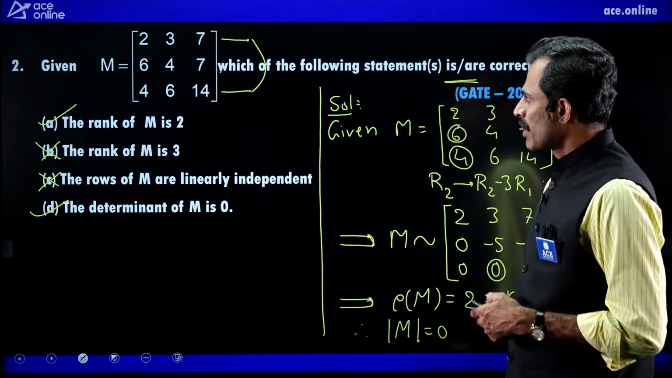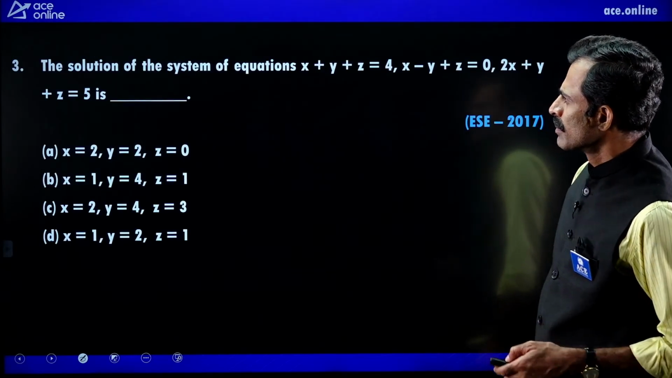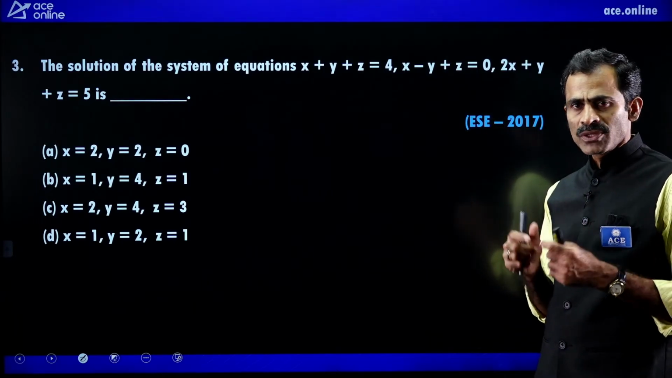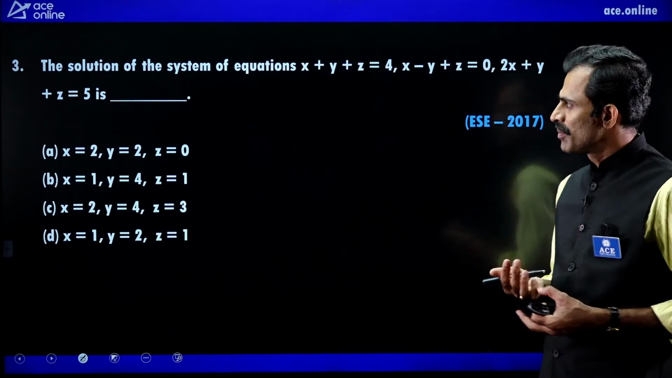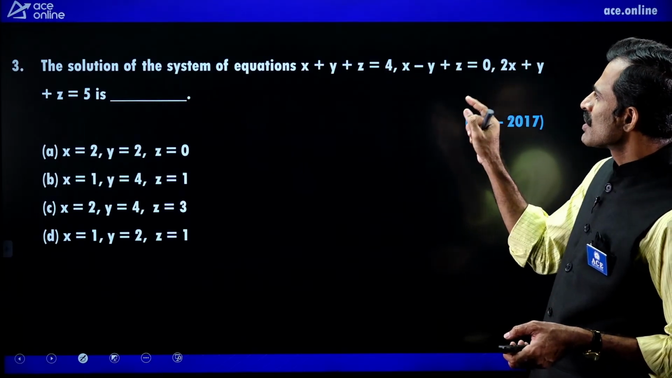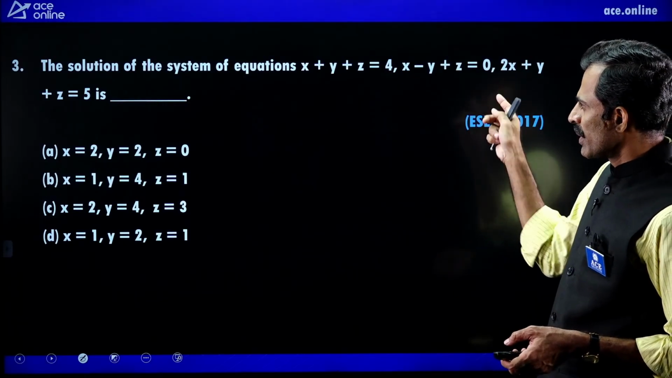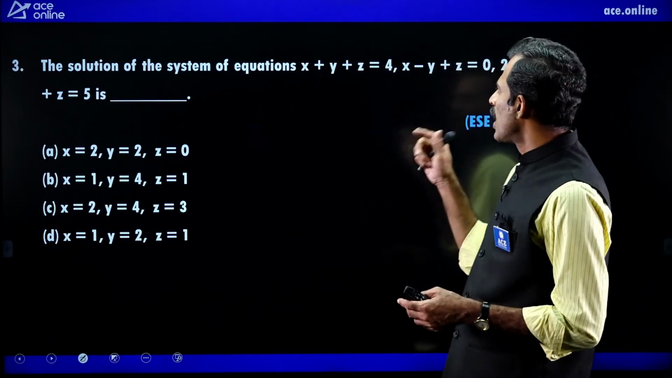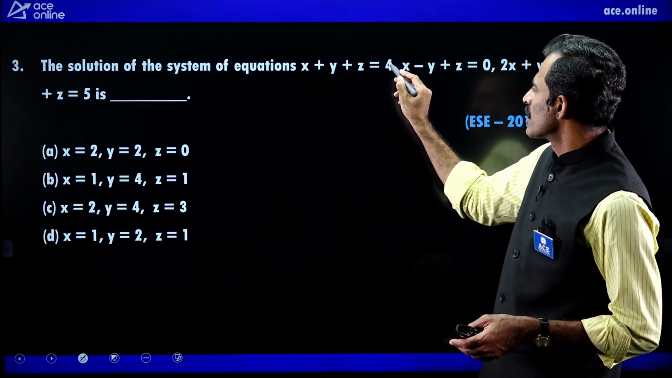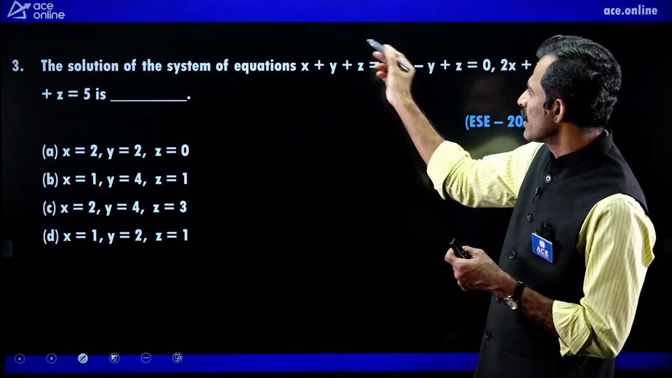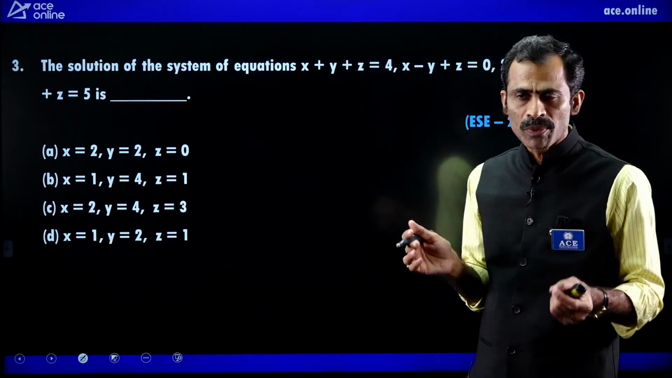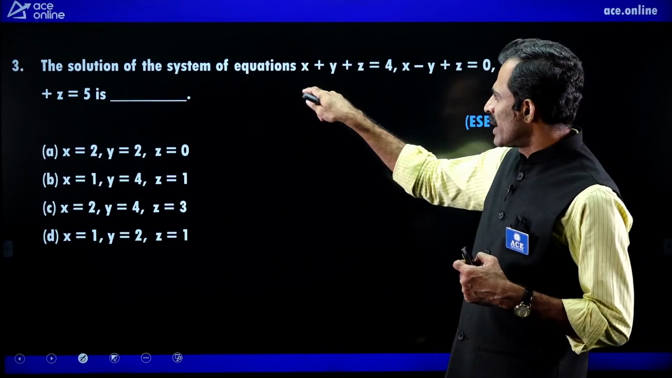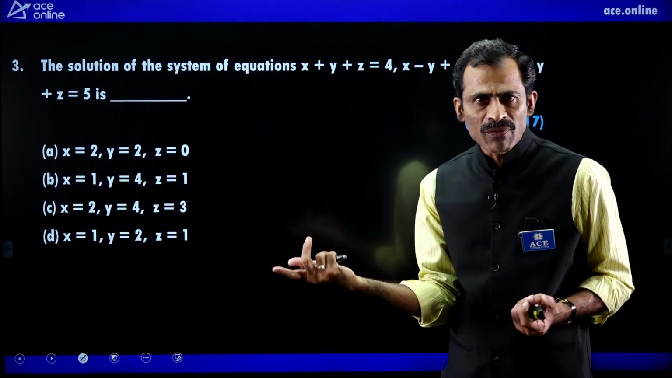Now let us go to the next problem. This question was given in the year 2017 of the ESE examination. The solution of the system of equations: we are given three equations in three variables, and it is a non-homogeneous system because of the constant term. If at least one of the equations is non-homogeneous, the total system is non-homogeneous. And we are asked to find the solution. Solution means finding the values of x, y, z satisfying all the three equations.